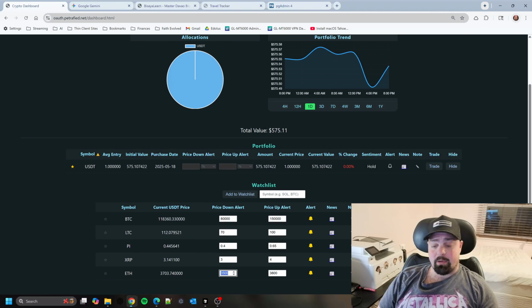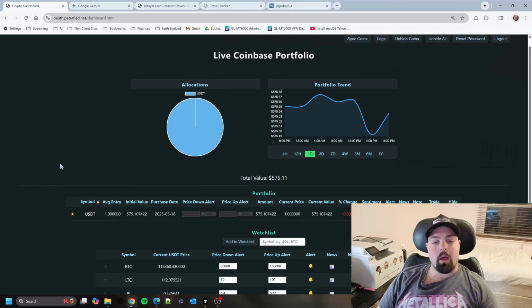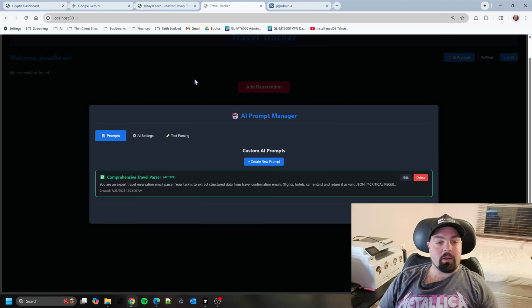And I can click buy and go right to my Coinbase. I also have it set up where I can get notifications when coins I actually own drop below or above a certain percentage or dollar amount. Well, technically USDT because that's what I'm comparing all these to. So this is my first app that I built, and it works pretty good. Still a work in progress. But the second one I did here is Travel Tracker.